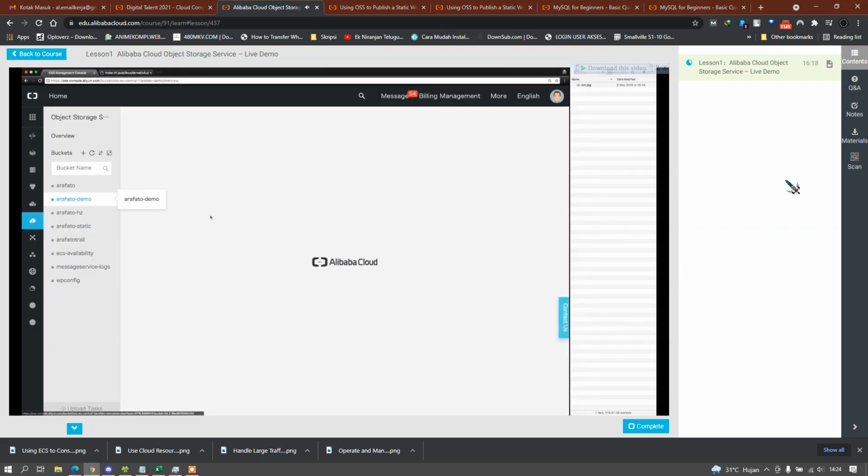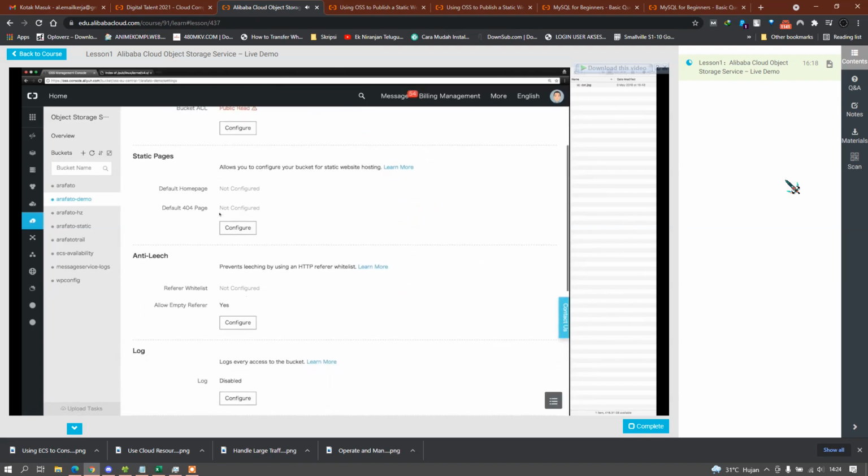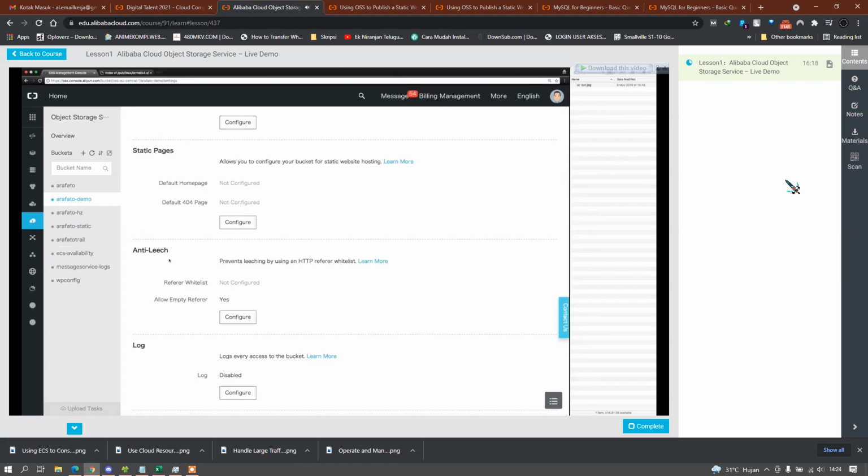Let's go back to our demo bucket and let's take a last look at some features like anti-leech, which allows you to define a whitelist of HTTP referrers that are allowed to access your content. So this is like a low-cost protection for your content, so that in case links to your buckets or objects are distributed in forums, people cannot just download these files.